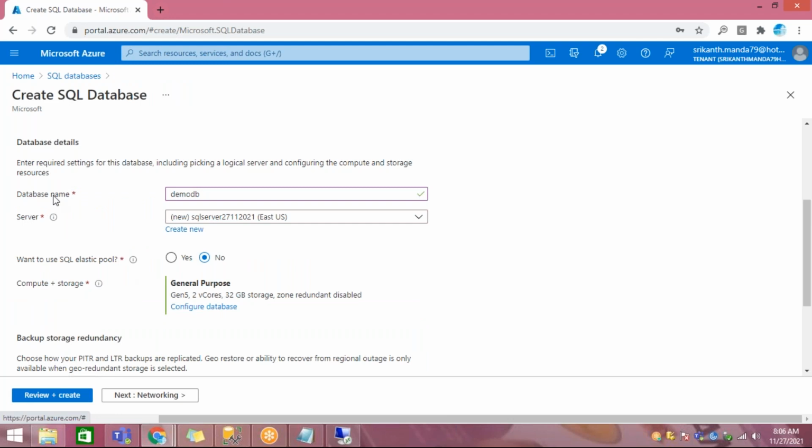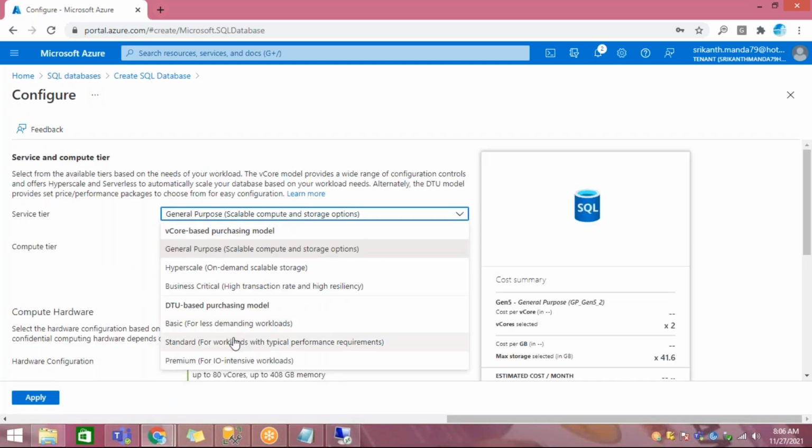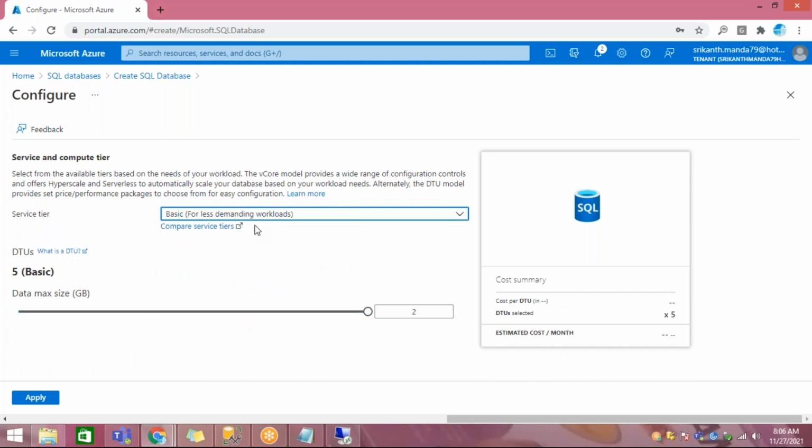Right, now this requires some storage and compute. So it is asking what it is that you want. DTU. So you have this basic one. What is the size of data you can store? Up to 2 GB of data.